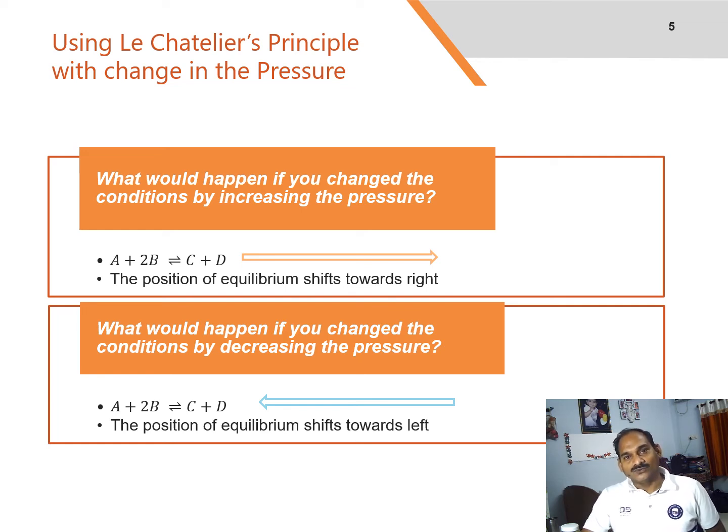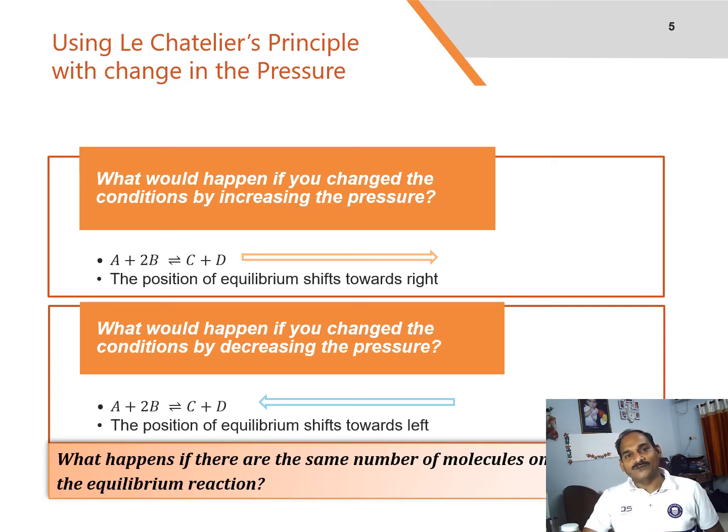It can do that by reducing or producing more molecules. In this case, the position of equilibrium will move towards the left hand side of the reaction. Now you will say, what will happen if there are the same number of molecules on both sides of the equilibrium reaction? In this case, increasing the pressure has no effect whatsoever on the position of the equilibrium, because you have the same number of molecules on both sides, the equilibrium can't move in any way that will reduce the pressure again.